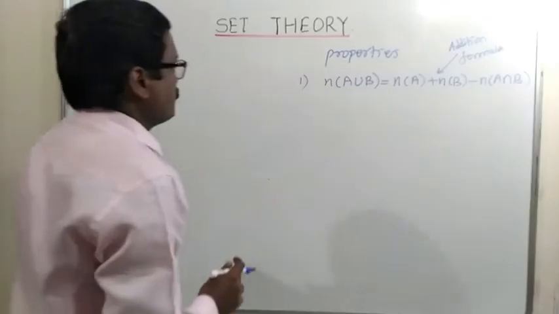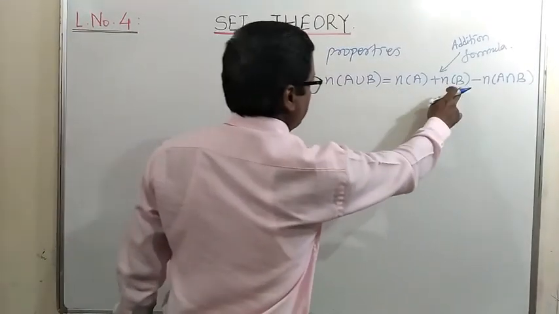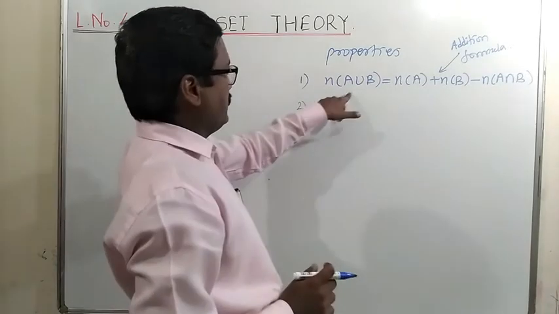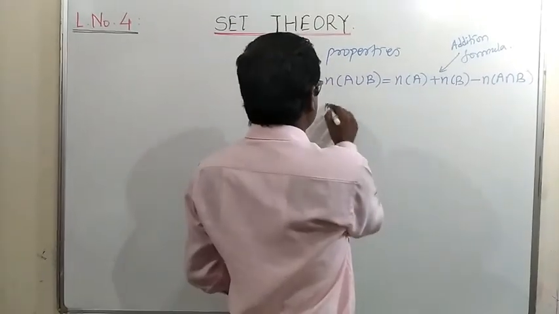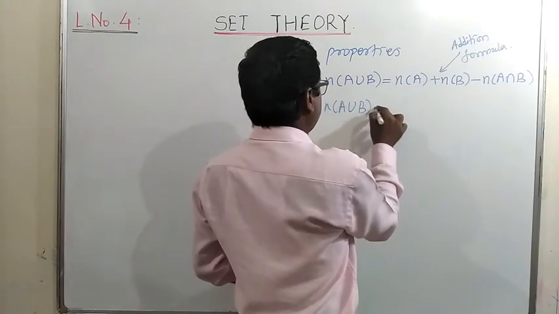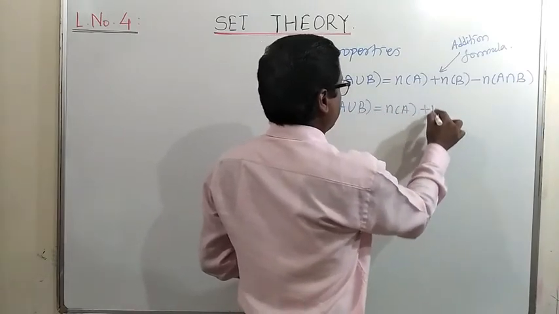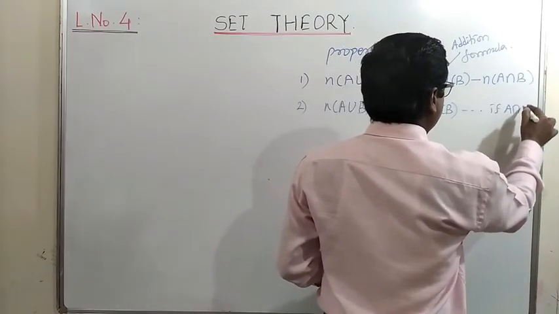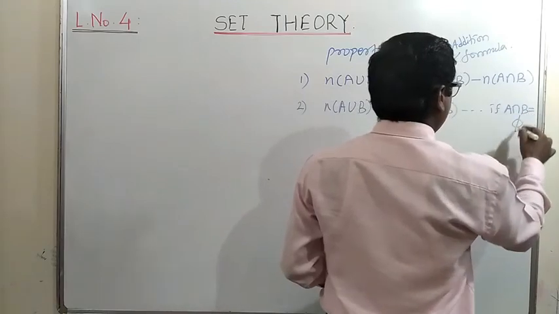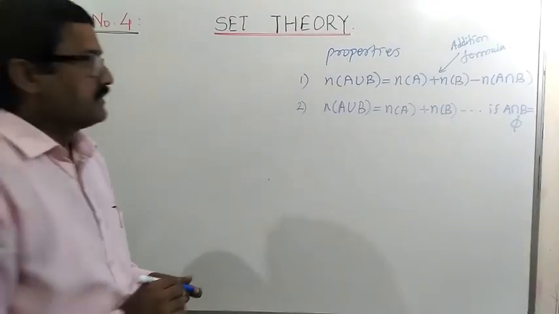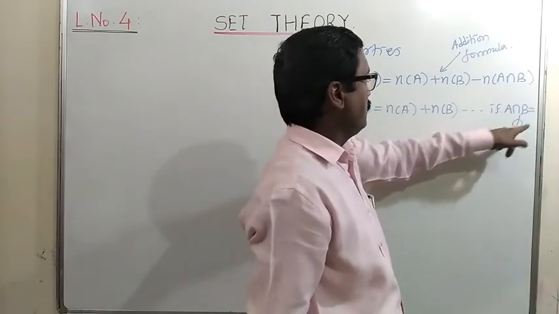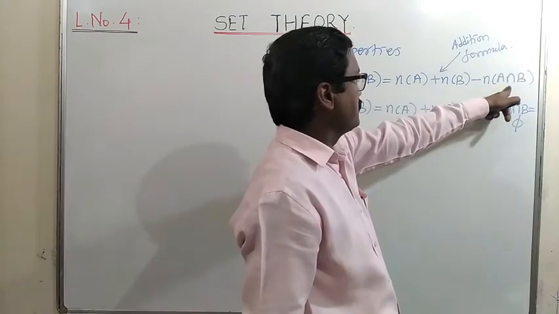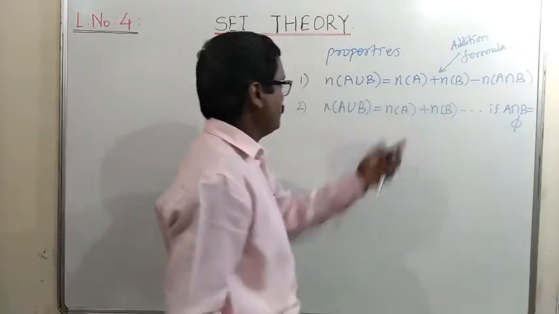Remember this: the number of elements in the union is equal to the number of elements in A plus B minus n of the intersection. Second, if these two sets A and B are disjoint, then the number of elements in A union B is equal to n(A) plus n(B), if A intersection B equals phi. Phi means there is no common element between A and B. Therefore, the number of elements in the intersection will be 0, so the formula remains only this.